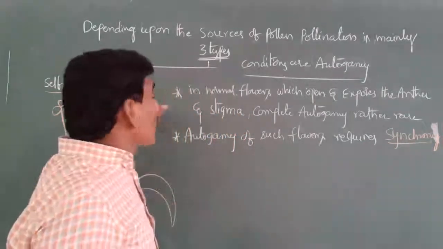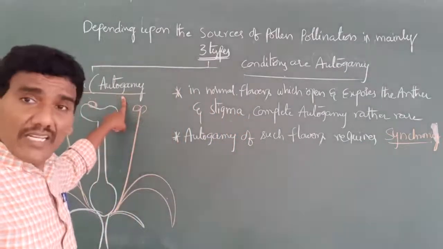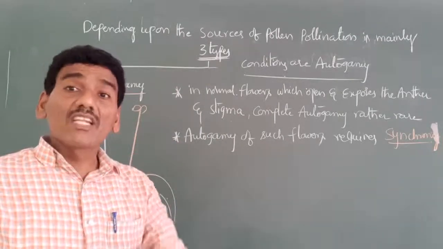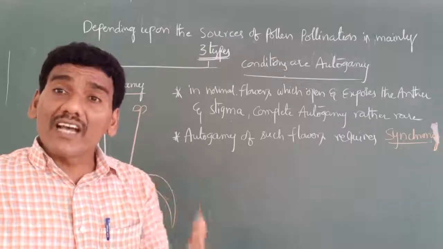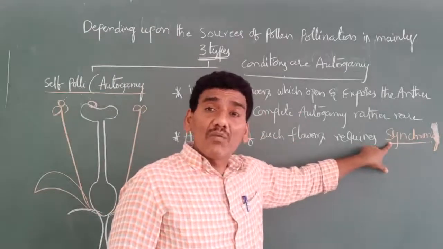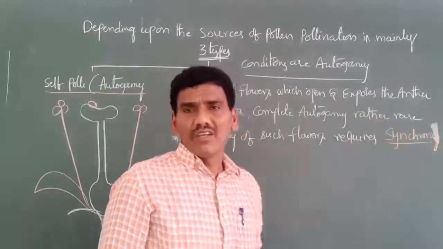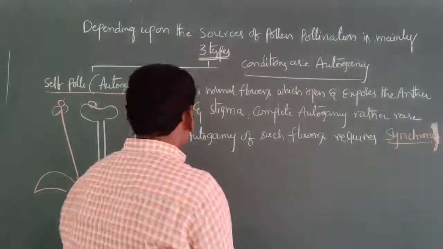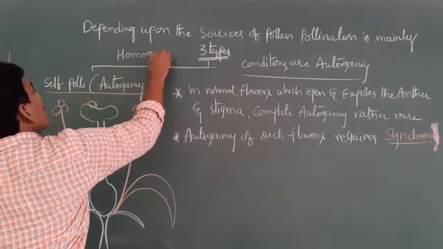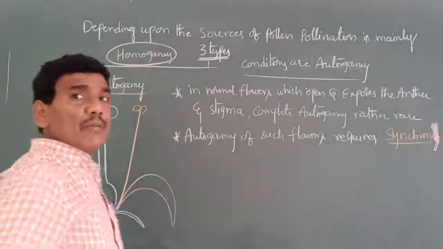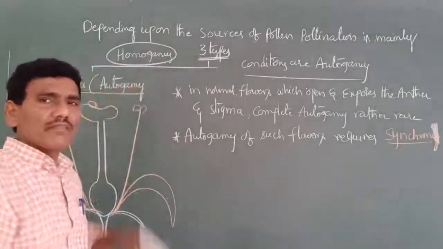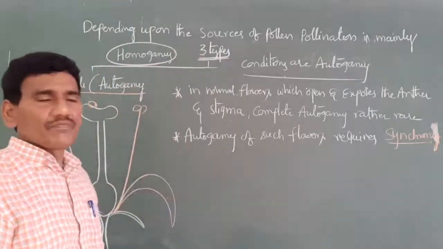For self-pollination, it is compulsory that anther and stigma mature at the same time. Otherwise, there is no self-pollination in the flowers. One more name is homogamy. This is the second condition.